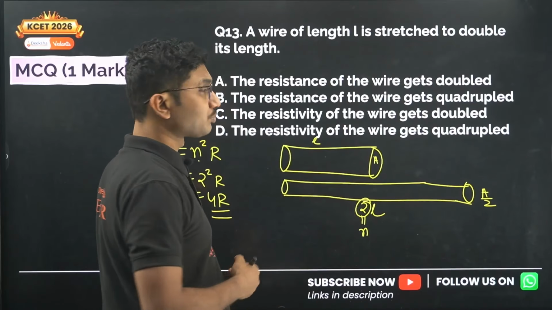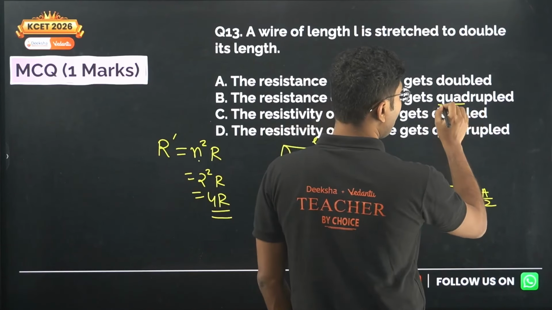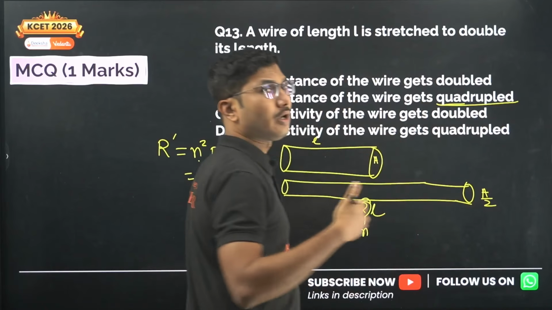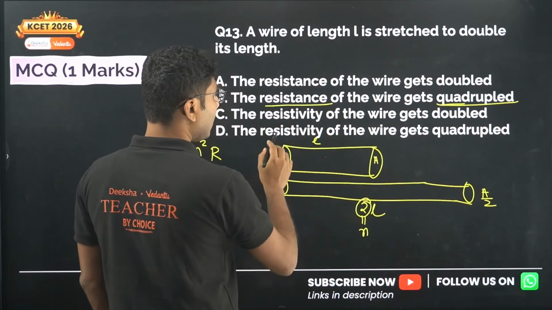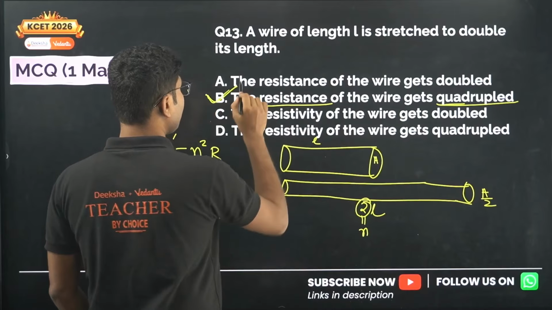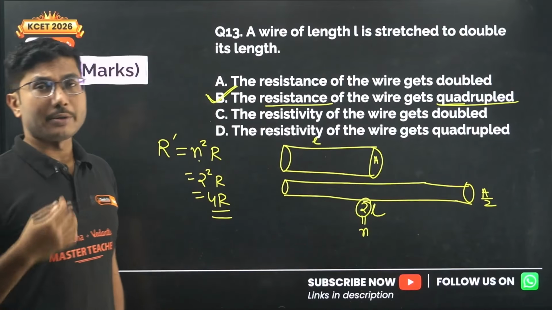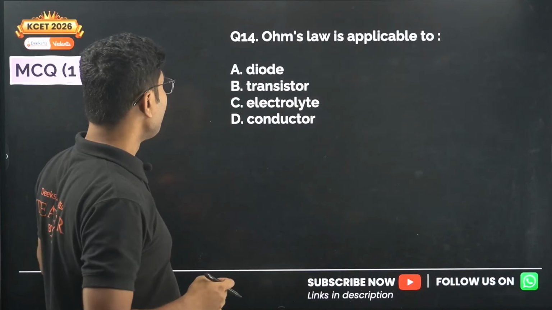Quadrupled means 4 times. Quad means 4. So resistance will be quadrupled. Resistivity remains the same. Resistivity only depends on the material and the temperature. Okay, now let's move on.